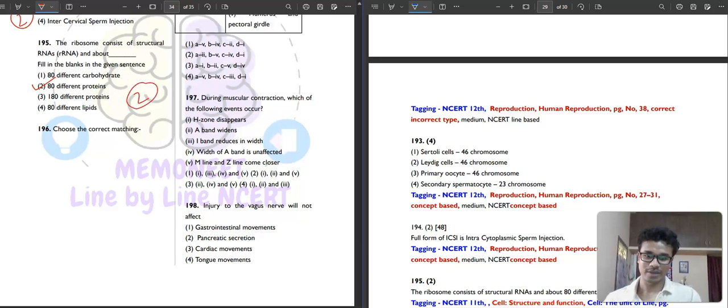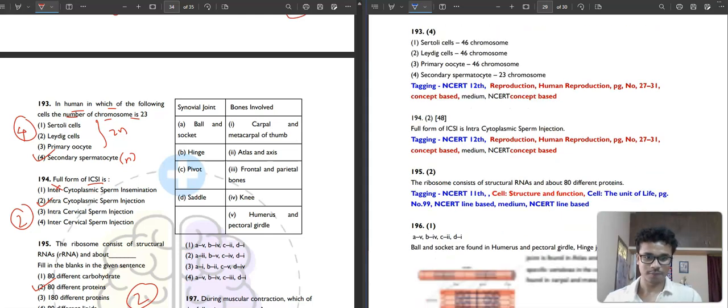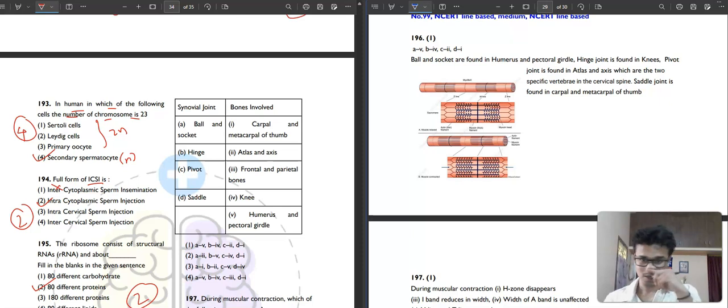Choose the correct matching. Again, matching. I love matching type of questions. Okay, so ball and socket joints. Ball and socket joints you can see in humerus and pectoral girdle. This is your ball and socket joint. Then hinge joint, what are your hinge joints? Hinge joint is your elbow joint, and hinge joint is also the knee joint. Pivot joint, atlas and axis. Yes, this is your pivot joint. Then saddle joint, carpal and metacarpal of the thumb. So the correct answer will be the first option.